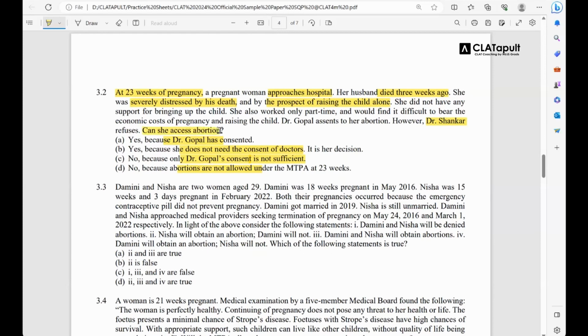There's a very restrictive, very rigid legal principle in question that if you want to terminate at 20 to 24 weeks, you need the assent of 2 doctors, which in this case you're not having. Even if you feel Dr. Shankar was not correct in his decision, still you would have to go with C, because as per the law, his decision has to be there. I hope this clears up.